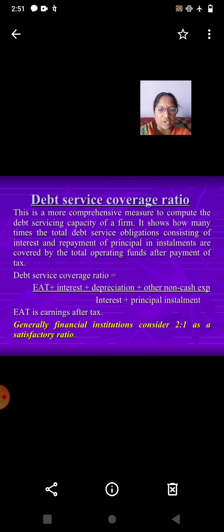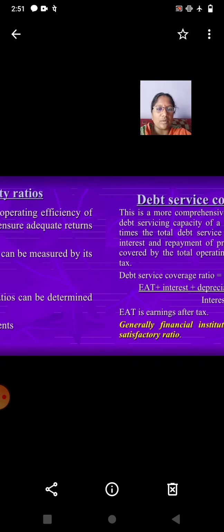Debt service coverage ratio. This is a more comprehensive measure to compute the debt servicing capacity of a firm. It shows how many times the total debt service obligations, consisting of interest and repayment of principal in installments, are covered by the total operating funds after payment of debt. Debt service coverage ratio is equal to EAT plus interest plus depreciation plus other non-cash expenditures, divided by interest plus principal installment. EAT is equal to earnings after tax.